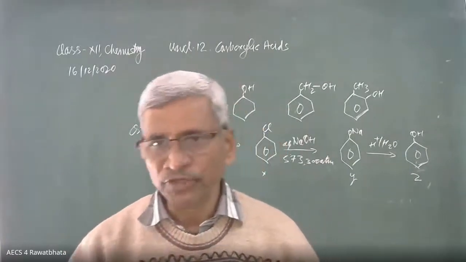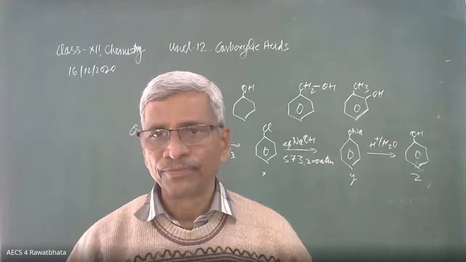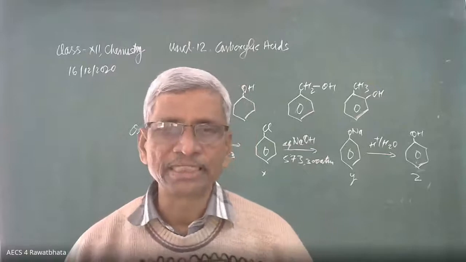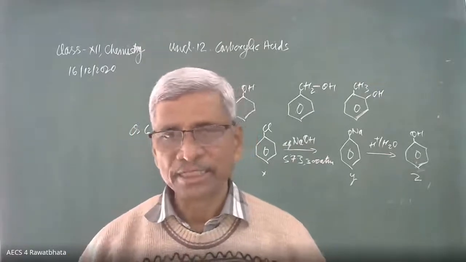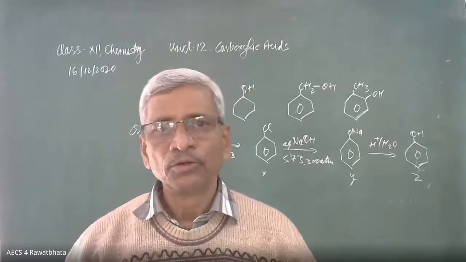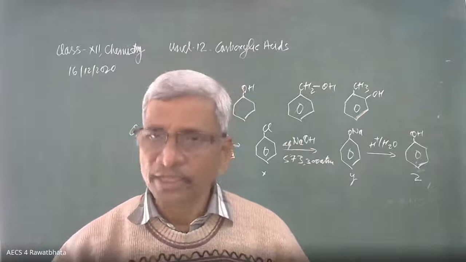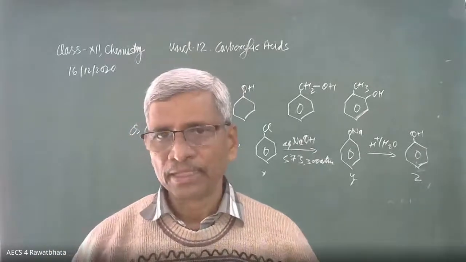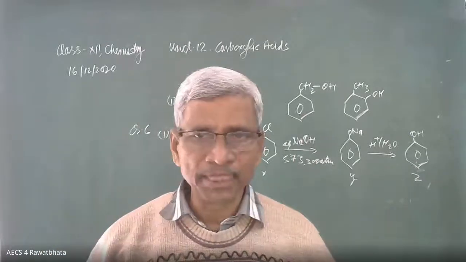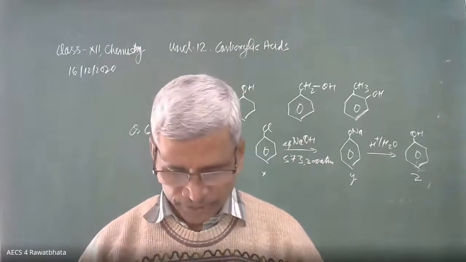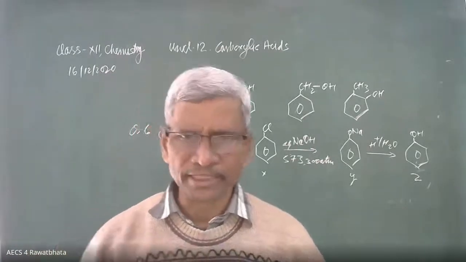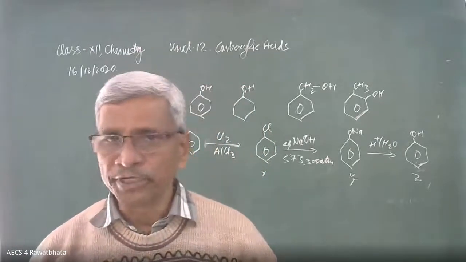Chlorobenzene can be converted into phenol in industry also. That is another technique. In industry also we can convert chlorobenzene into phenol by using some catalyst. It is one of the industrial processes. But here, according to this question, these are the X, Y, Z. Chlorobenzene can be converted into phenol by other methods also. This is not the only method, but according to this question, these are the X, Y, Z intermediates of the reaction. Okay, beta, confused nahi hona hai. There is no only one way to convert one compound into another. So many ways are there. But we have to go according to the demand of the question.